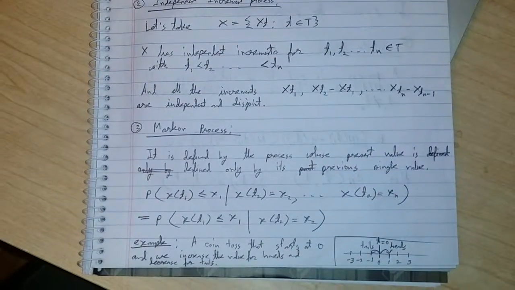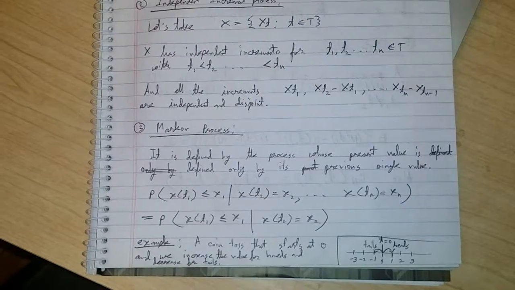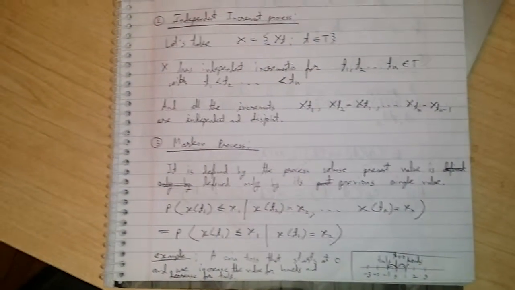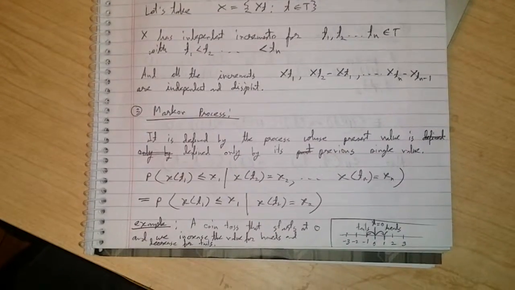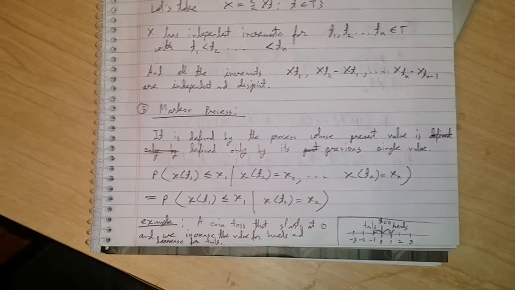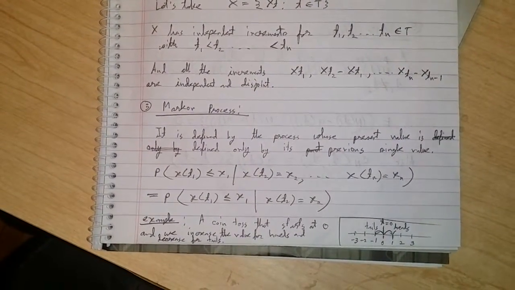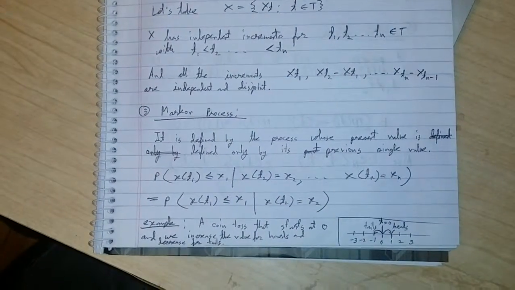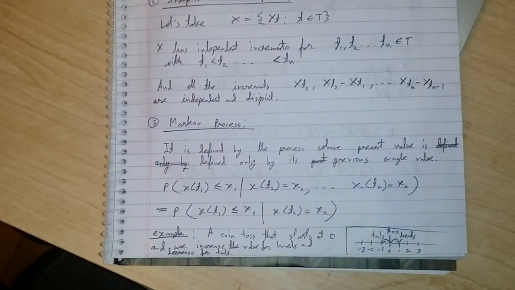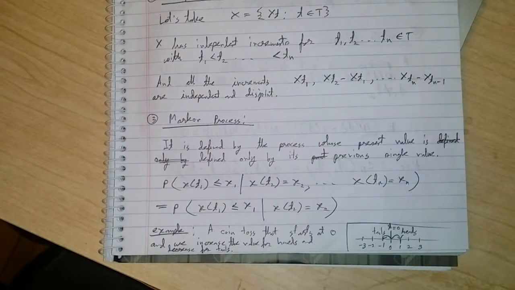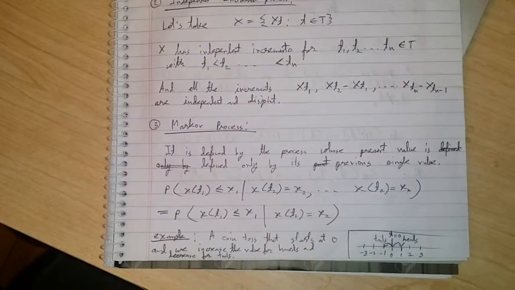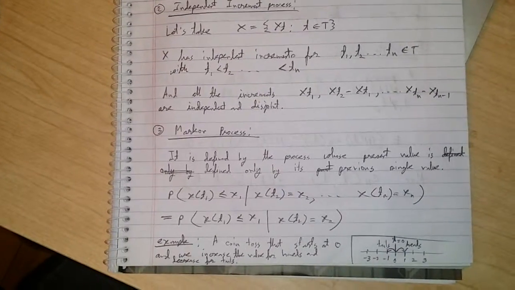The Markov process is a process where the present value is only defined by the single previous value. So the probability of x of t1 less than x1, in the conditional probability which was dependent on all the previous values, can now be written as conditioned on just the single past value.